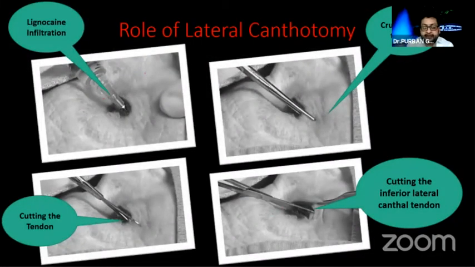But the basic process of doing lateral canthotomy is to put in a local lignocaine infiltration. And before putting in your scissors, with a mosquito forceps, you just give pressure on the canthal tendon. This will do the hemostasis and you will have a bloodless lateral canthotomy. And just release the lateral canthal tendon and you will find that there will be some reduction of the proptosis and the acute rise in the intraorbital pressure will come down.